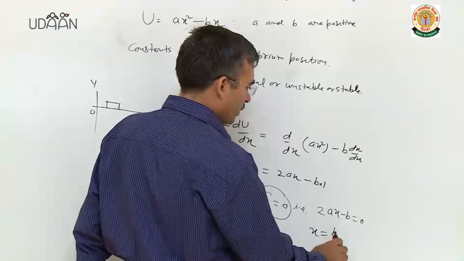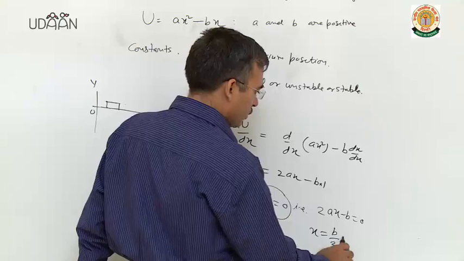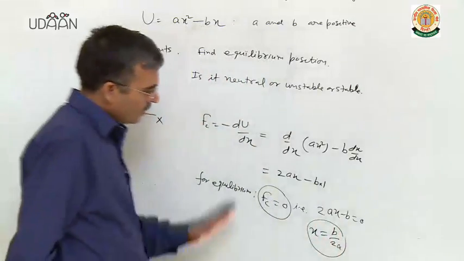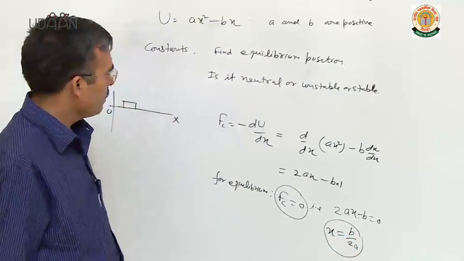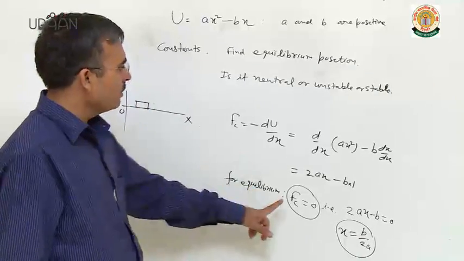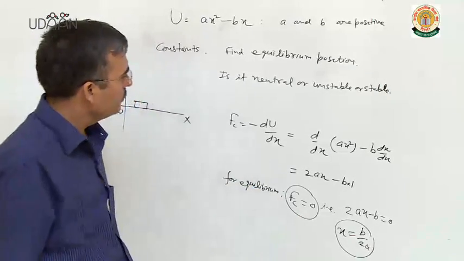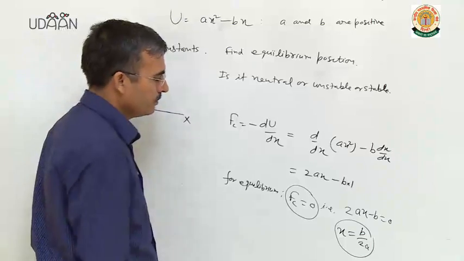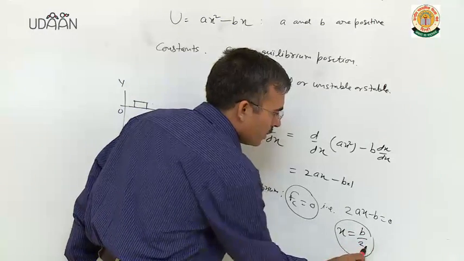So x equal to b over 2a. For this value of x, body is in equilibrium because force is 0 on the body.